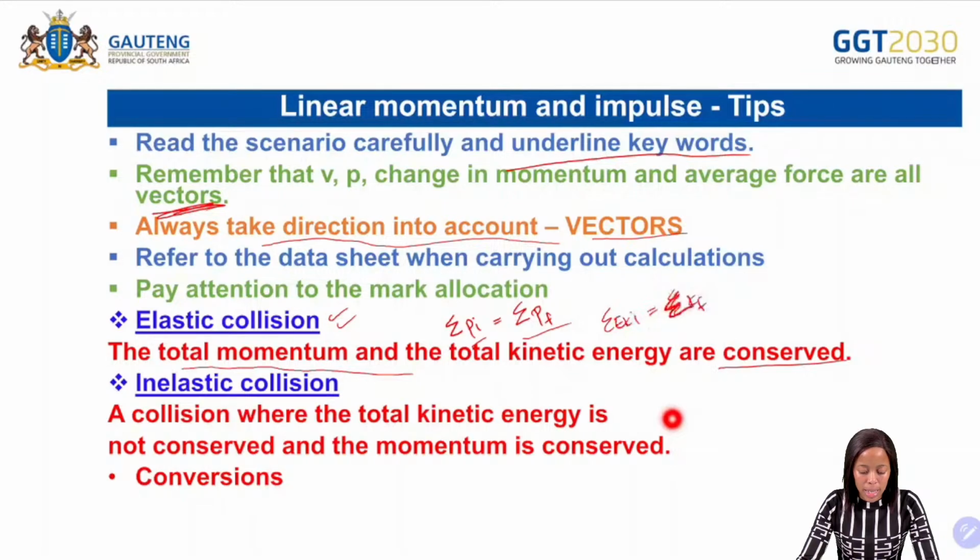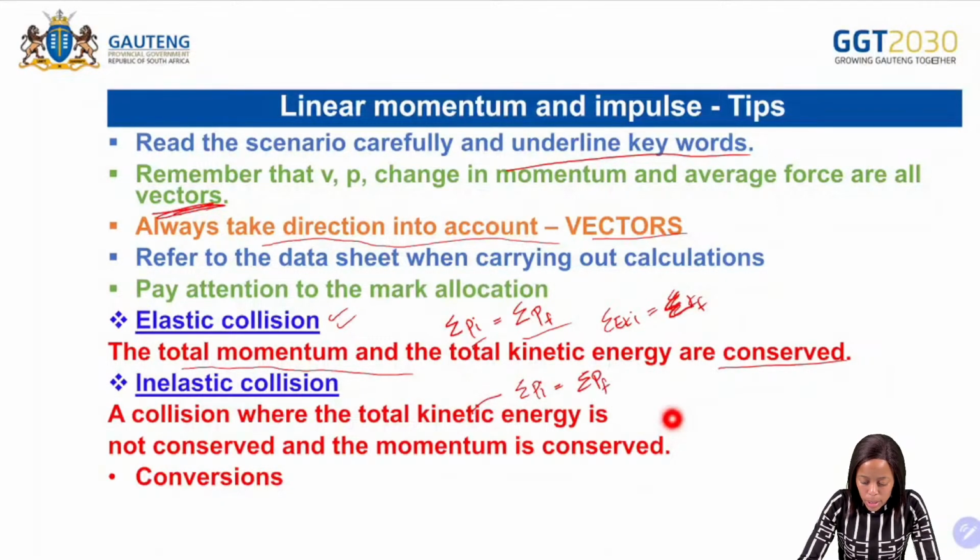Okay, so in inelastic collision now, what are we saying? A collision where the total kinetic energy is not conserved and the momentum is what? Is conserved. So now with this one, with the inelastic collision, what are we saying? We are saying that the sum of the momentum before is conserved, or it's the same as the sum of the momentum after collision.